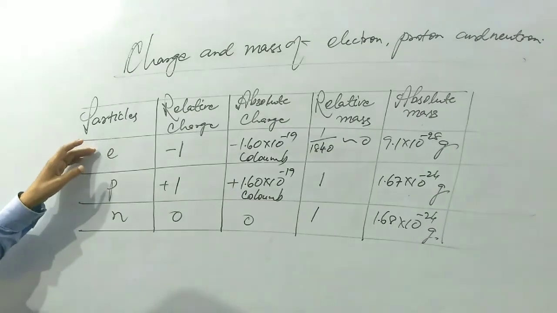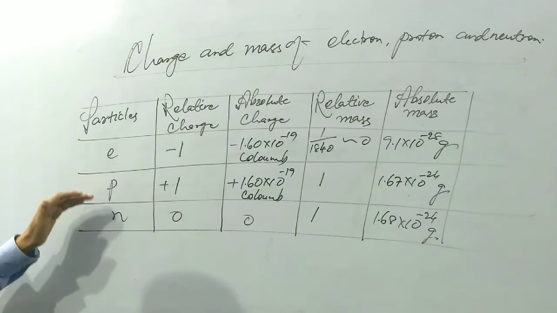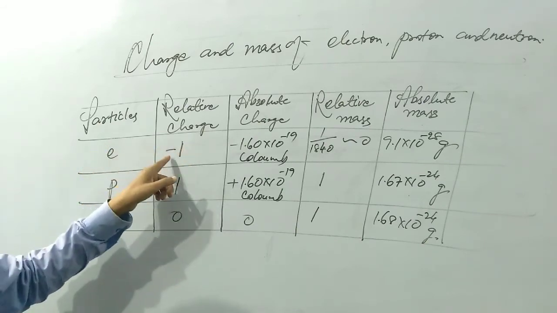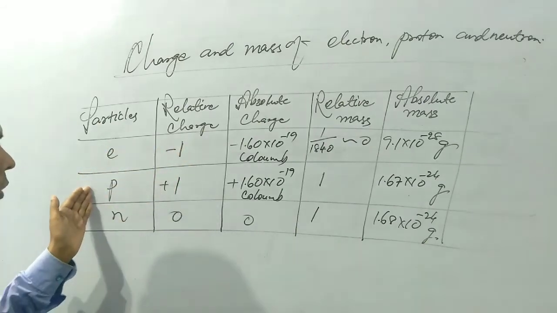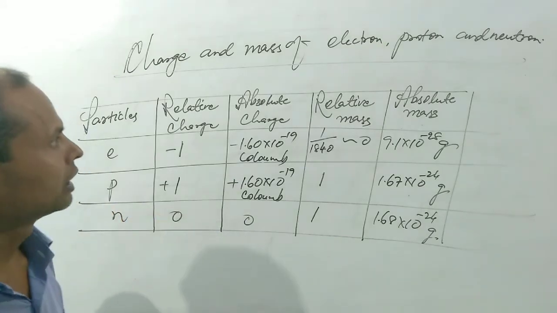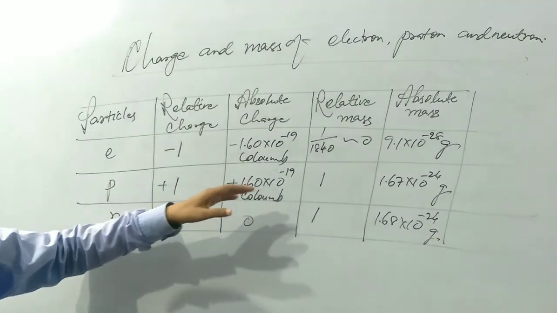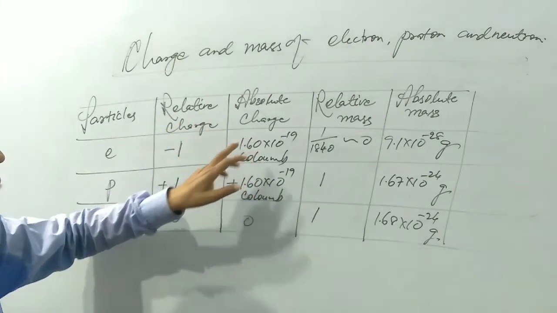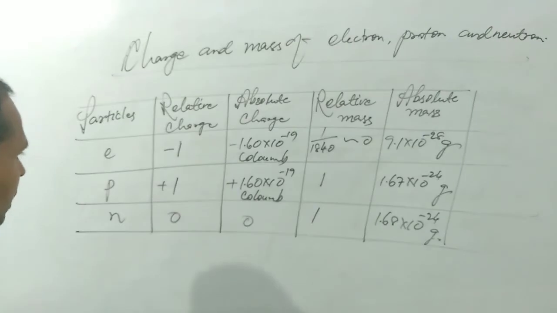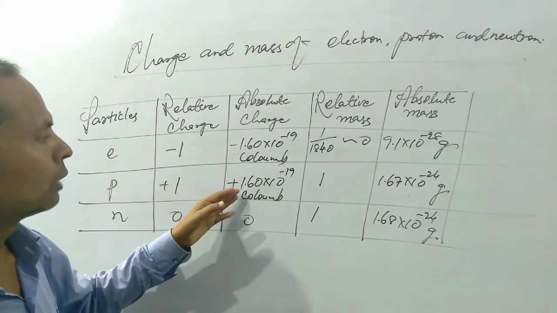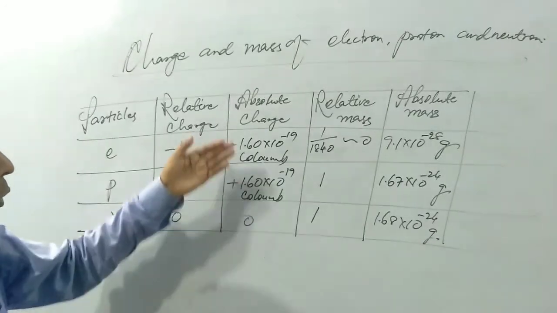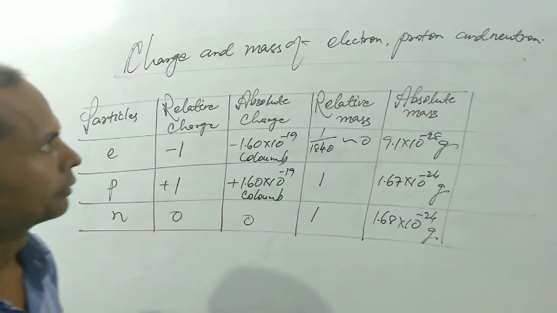This E is for electron, P represents proton and N represents neutron, and this is the relative charge of electron, which is found to be -1 unit. Relative charge of proton is +1 unit. Similarly, relative charge will be 0 regarding neutron. And this is absolute charge. The absolute charge of electron is -1.60 into 10 to the power -19 coulomb. In case of proton, this will be +1.60 into 10 to the power -19 coulomb, and absolute charge will be 0 regarding neutron.